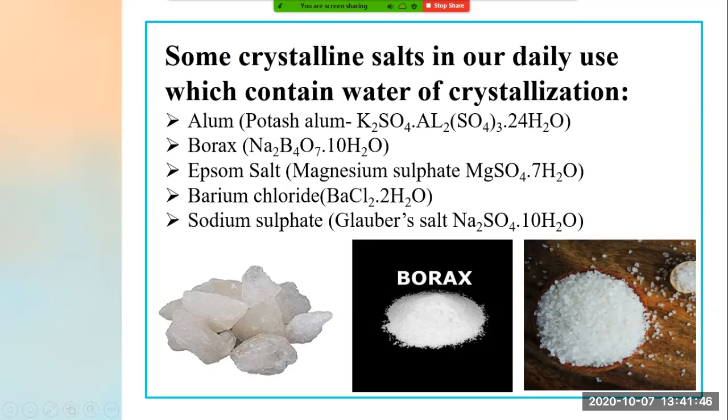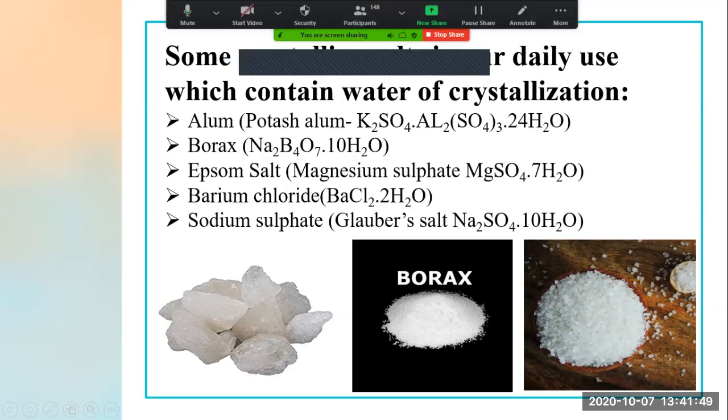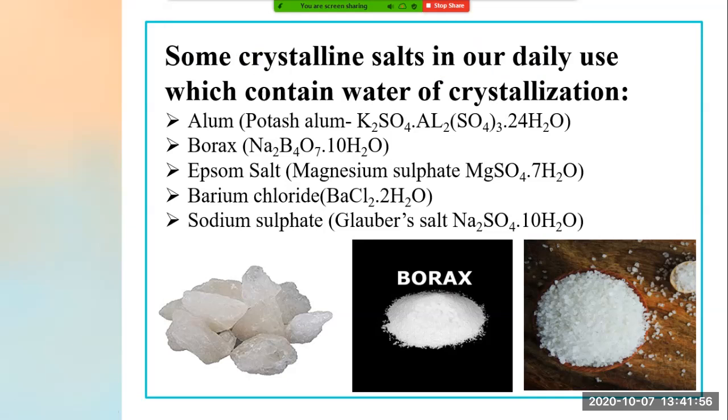See, these all are just examples. The properties and uses of previous substances we have learned. Again, these are also examples, but it is just for your purpose that these are some substances which we are using in our day-to-day life. Then there is barium chloride, that is BaCl2.2H2O. Then sodium sulfate, also known as Glauber's salt, and its chemical formula is Na2SO4.10H2O. Now let's see some uses of these salts.